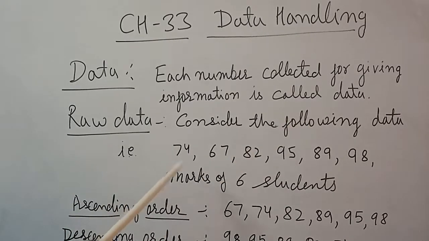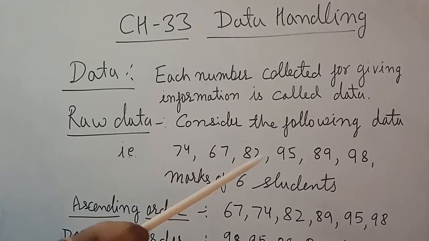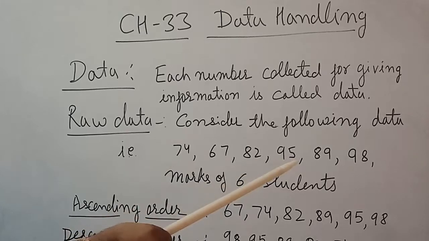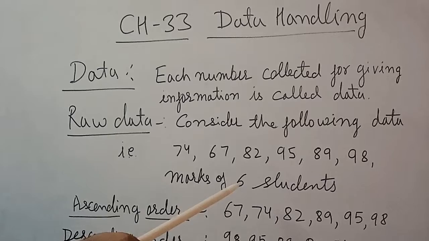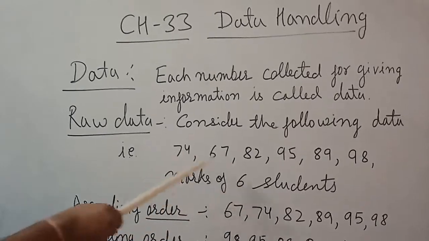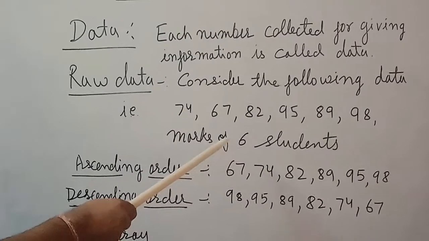What is that? 74, 67, 82, 95, 89, 98. Top marks of 6 students. So that is known as raw data.